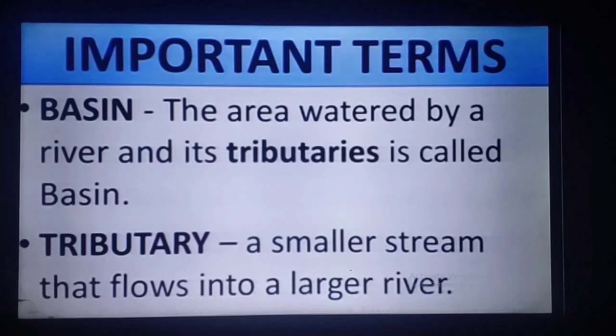Small streams meeting a main big river are called tributaries. And next, tributaries. What are tributaries? Small streams that flow and meet the larger river, getting into the larger river, are called tributaries. Now we'll see the next slide.